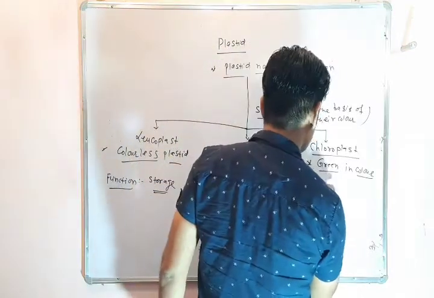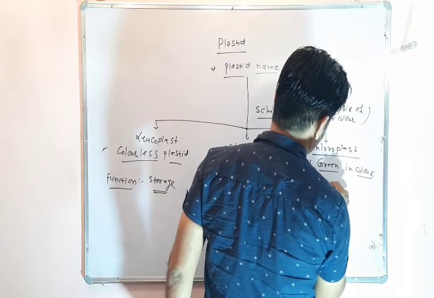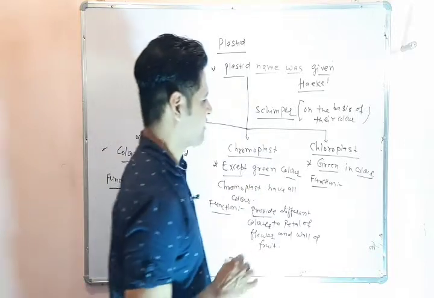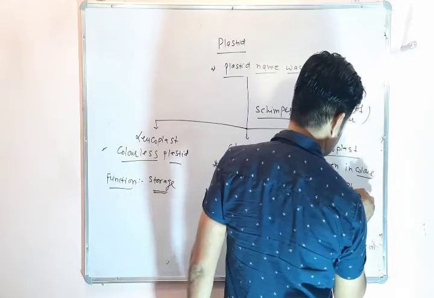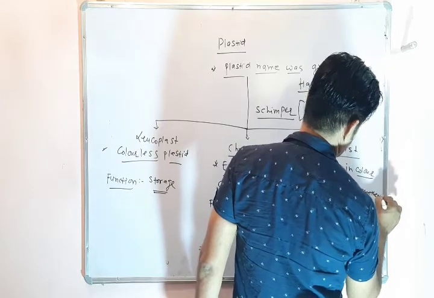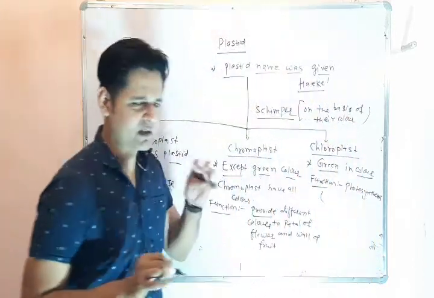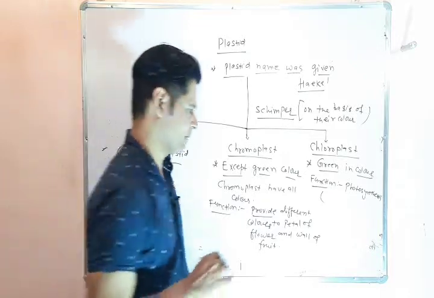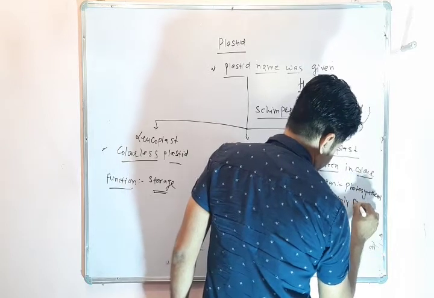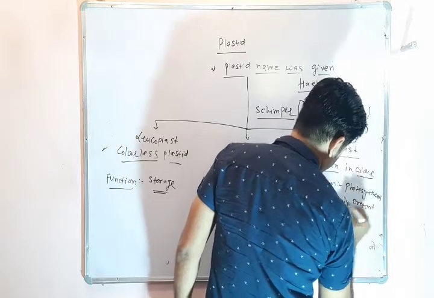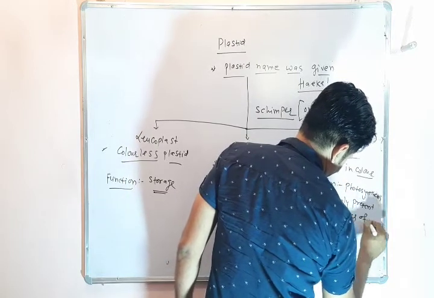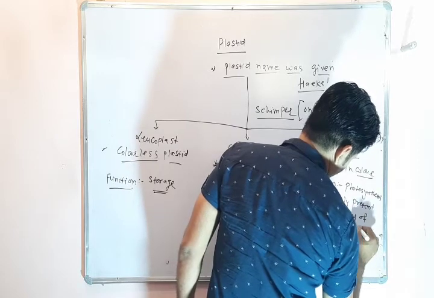What is the function of chloroplast? The main function of chloroplast is photosynthesis, and chloroplast is mainly present in the leaves of the plant.